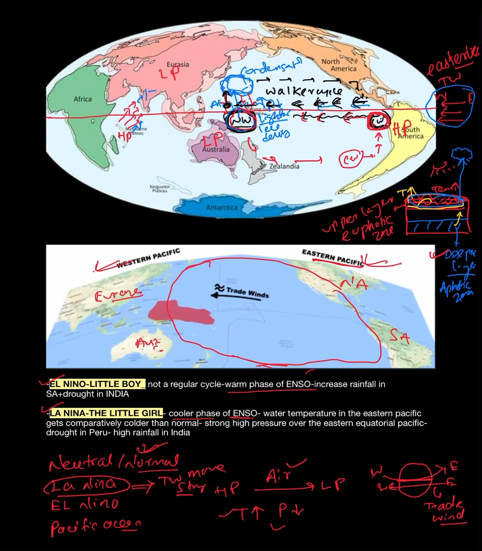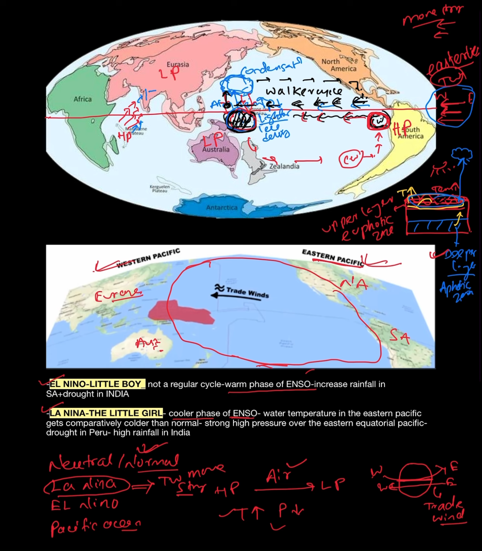In La Nina, whatever the movement of trade wind is, it becomes stronger. The stronger the trade winds, the more amount of water is collected here.